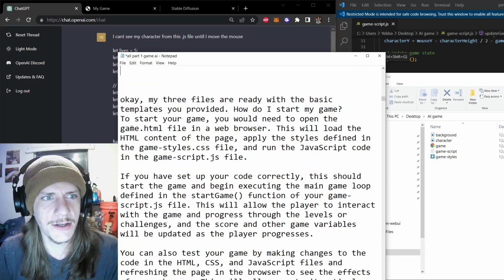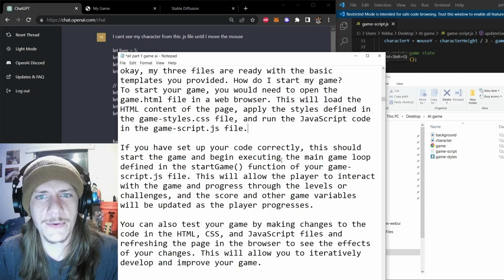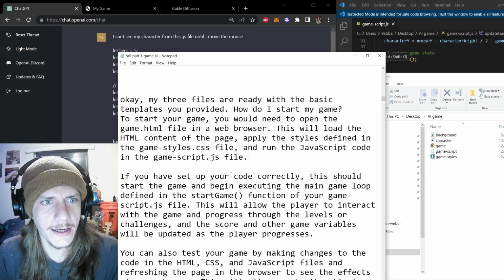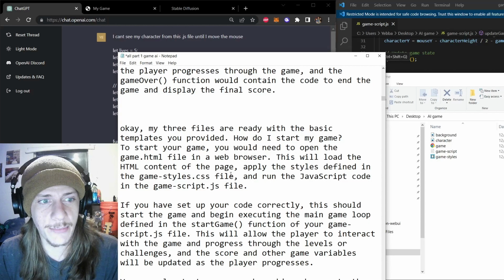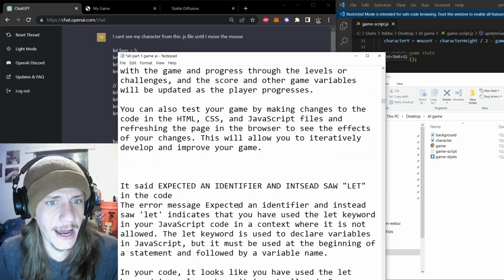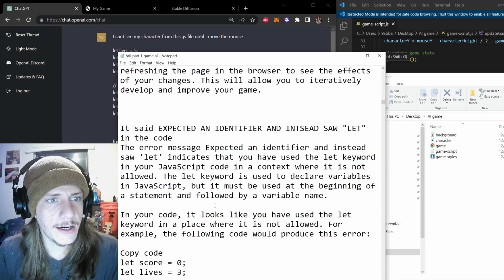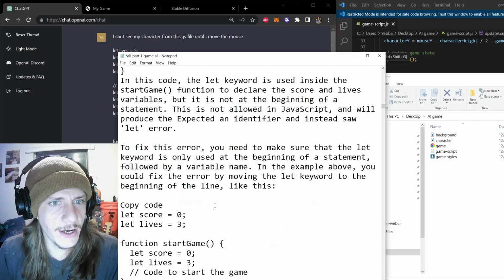And then it told me, you just open up the HTML file. So here's my HTML file here. The thing was, at this moment, the game was completely nothing yet. It was just these three template files that it has given me, which isn't a playable game by any degree. So I had to start building from there. And so let's keep moving on.